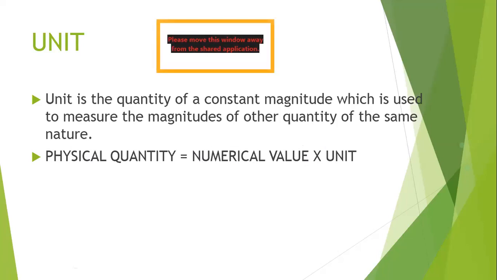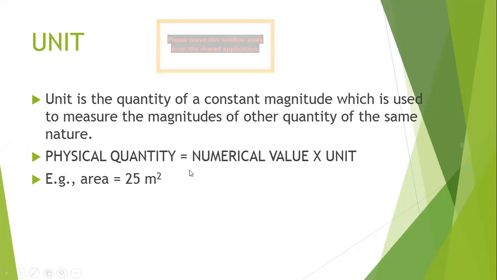We also call this numerical value as magnitude, and meter is the unit. So every physical quantity has a numerical value and a unit, and this unit is always of a constant magnitude. The unit will not change. Like see, physical quantity is area, numerical value is 25, and the unit in which we are measuring is meter square, and this meter square will not change with time.